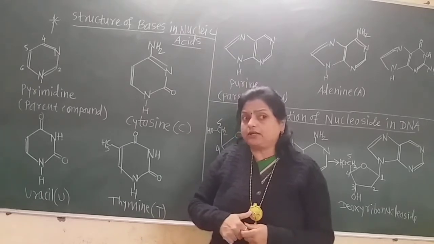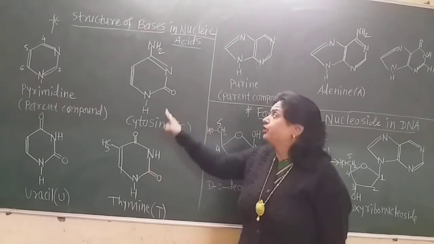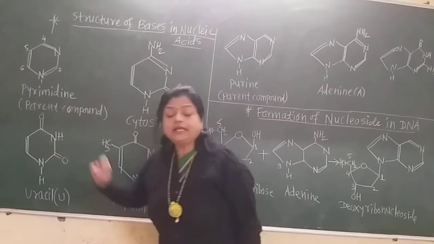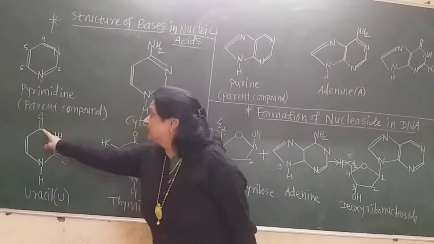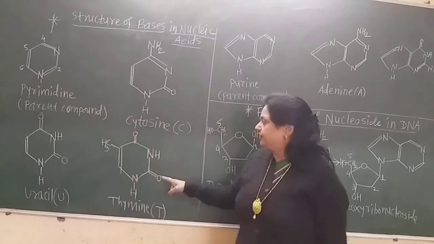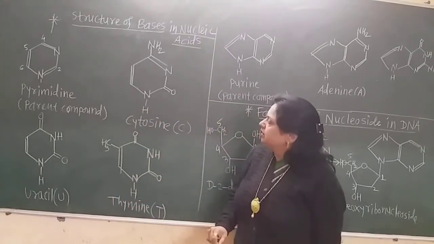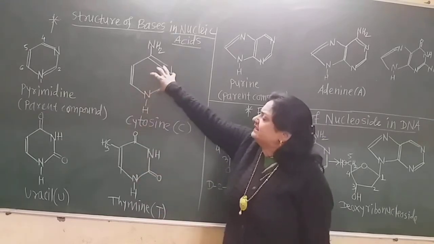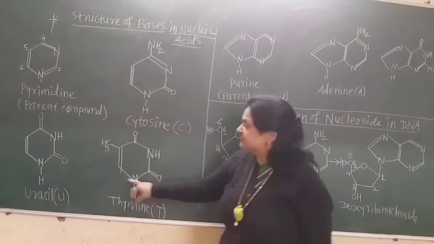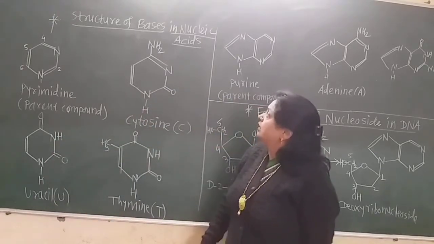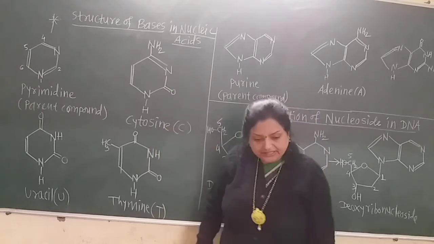Now, one thing that is common in the pyrimidines is the ketonic group in all 3 pyrimidines, that is cytosine, thymine and uracil, on the 3rd carbon atom. Now, what is the difference? Again, this pyrimidine ring is common, that means nitrogen on the 2nd position and 4th position is there, and only the cytosine does not have the hydrogen atom here.